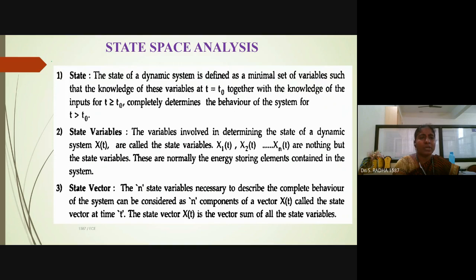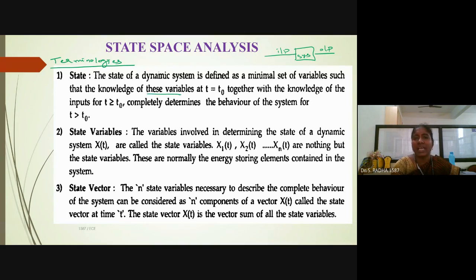These are the terminologies in state space analysis. State means what is the present condition of the system. We have a system, input and then output. What is the present state of the system? We will take some variables.